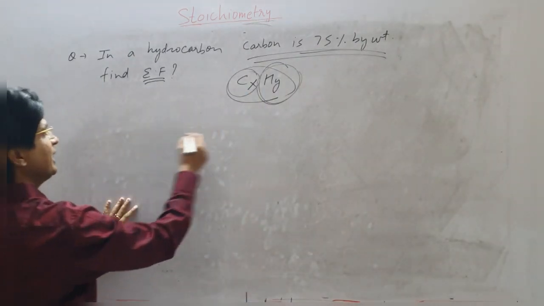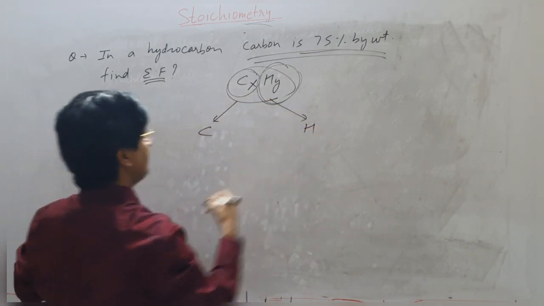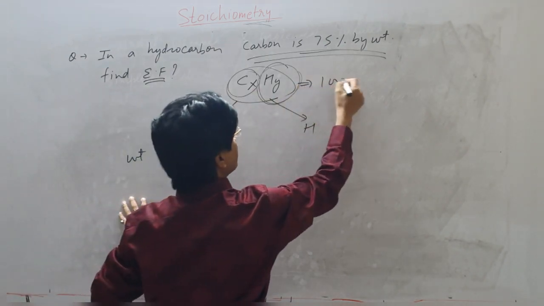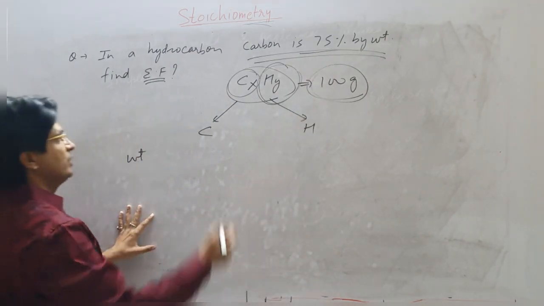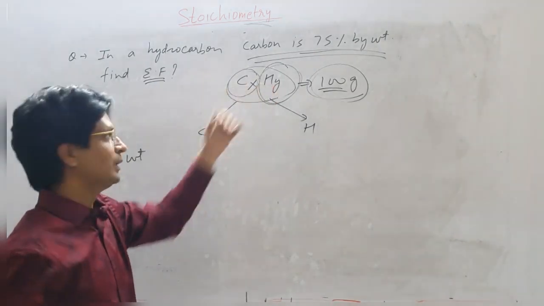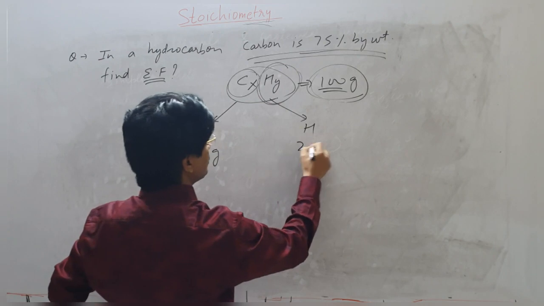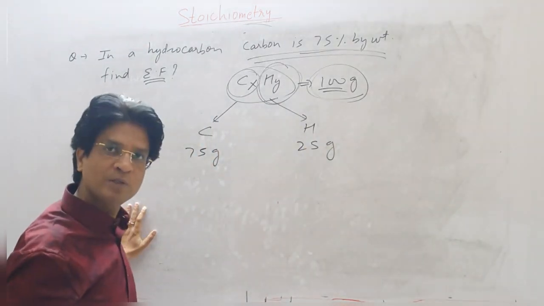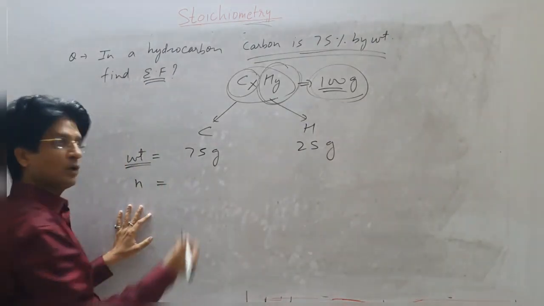Whenever you get this kind of question, make sure you note this is carbon, this is hydrogen, and this is weight. You take the weight as 100 grams. Whenever a percentage is given, you begin with 100. So if I take 100 gram as the weight of the total compound, the weight of carbon will be 75 gram, and hydrogen will be 25 gram. I told you that weight is not that important in physical chemistry. What is important is the number of moles, so you will calculate the number of moles.